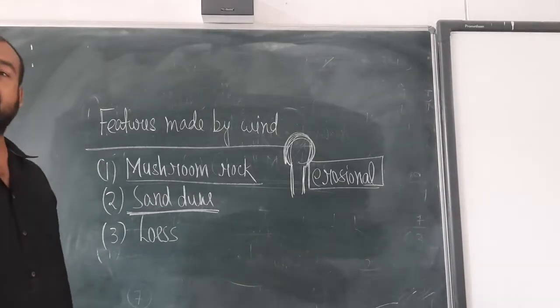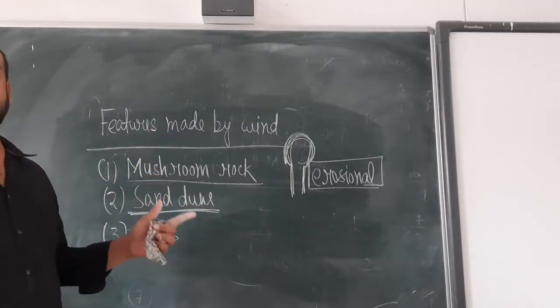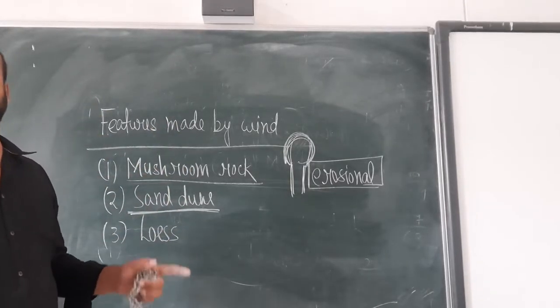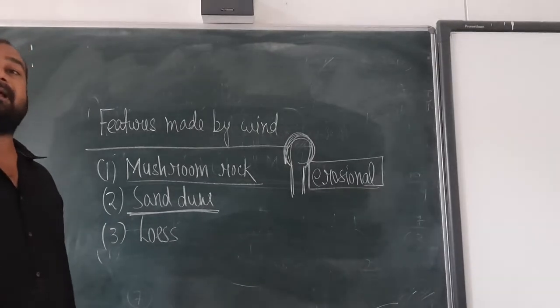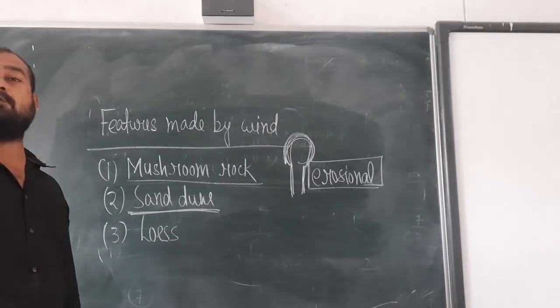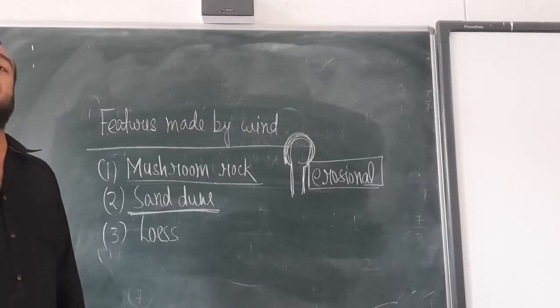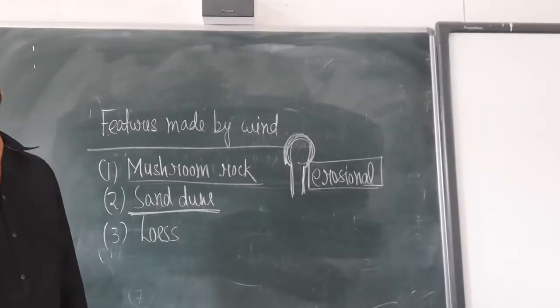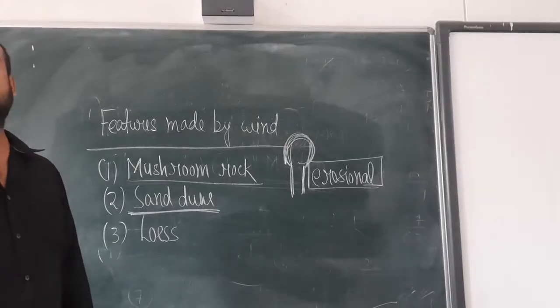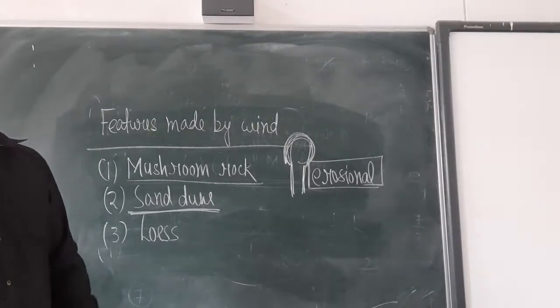They make a hollow, depressed structure in the area where erosion starts, and create a mound-type, higher structure in the area where the sand particles are deposited. So this is the sand dune.